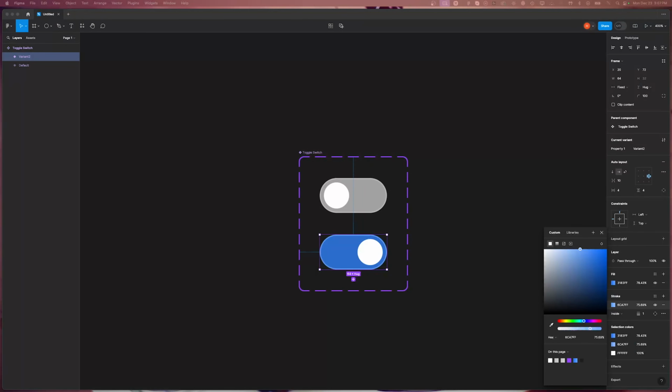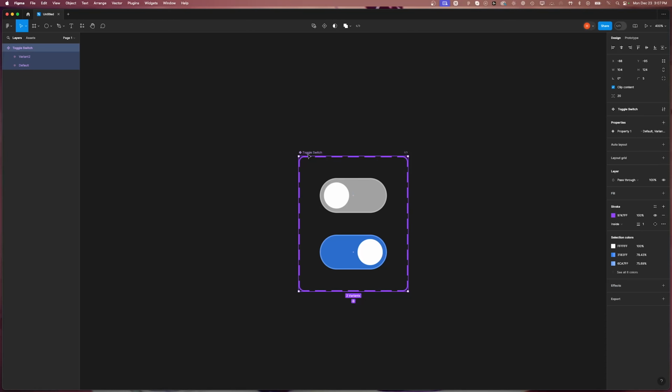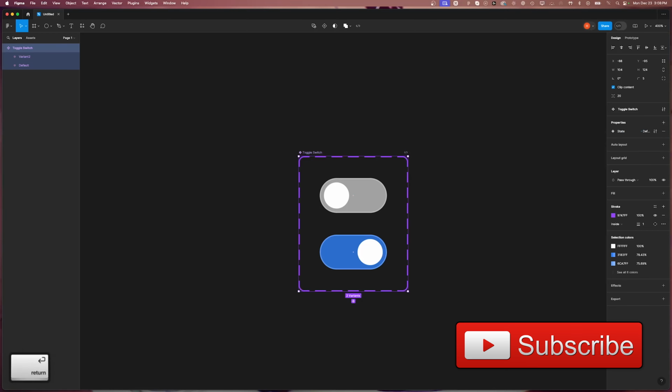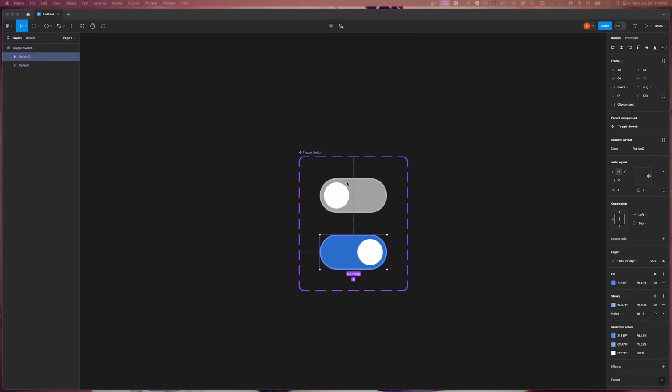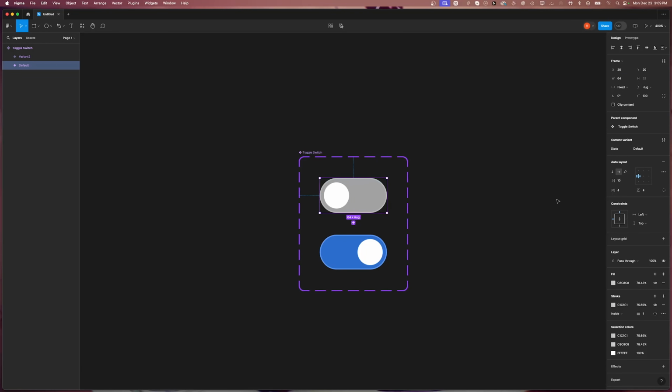Now for the component set, we are going to change the properties to state. Then click on the first toggle switch, and for the name of the state, we're going to call it off. And for the second one, we're going to call it on.